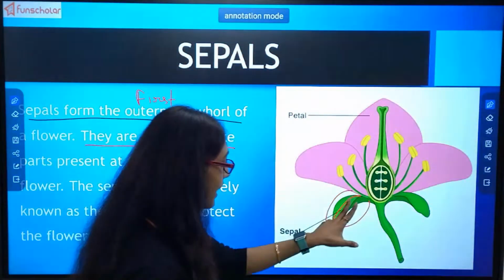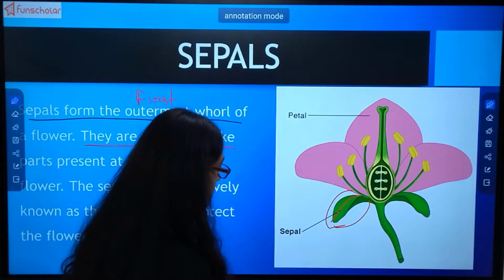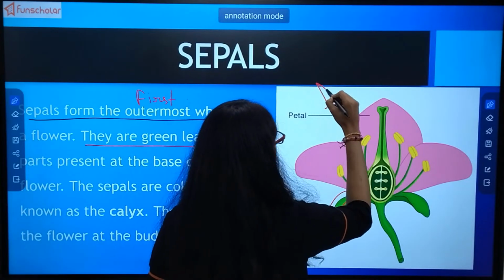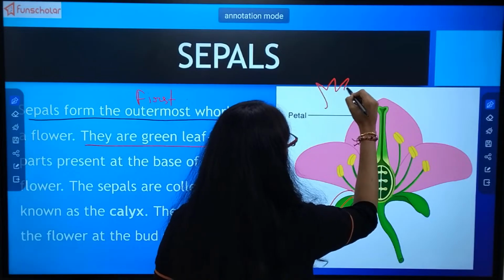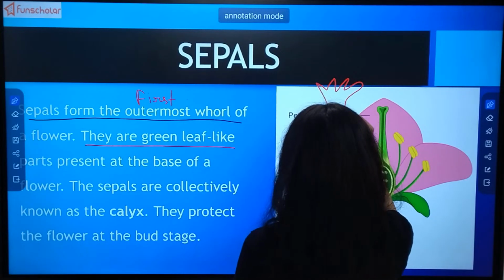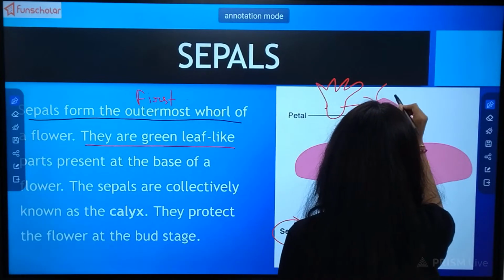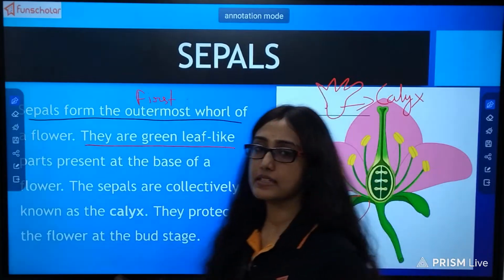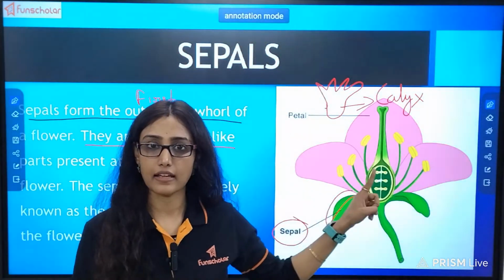Now one leaf-like structure is known as a sepal. When there are many such leaf-like structures, this part will be known as calyx. Sepal is the unit of calyx.